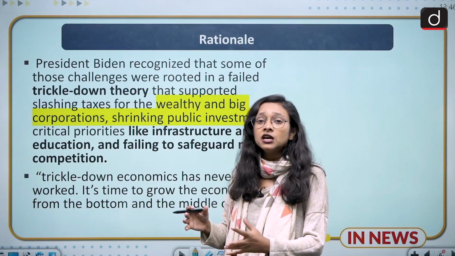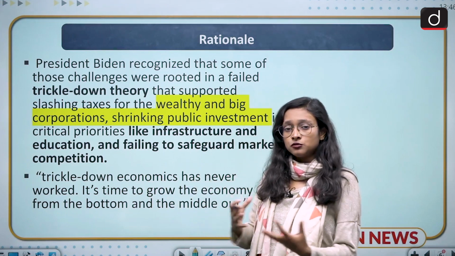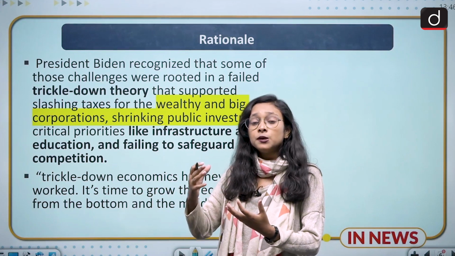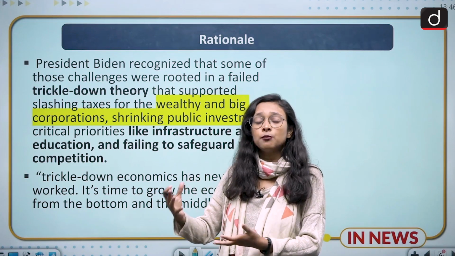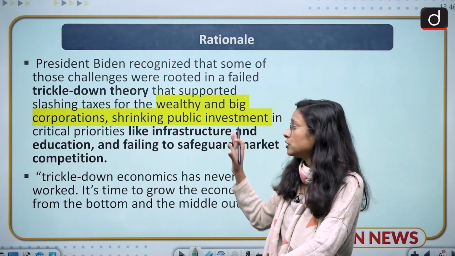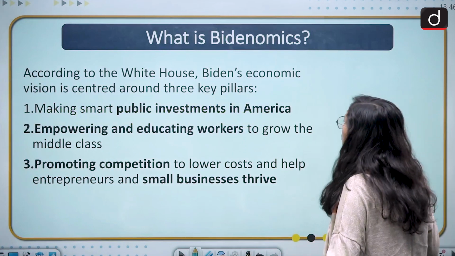So in this way they are looking from the bottom-up approach. This is the rationale behind Bidenomics, that they are coming from the middle-income approach and the bottom-income approach also. And moving to the next slide is about what Bidenomics is.